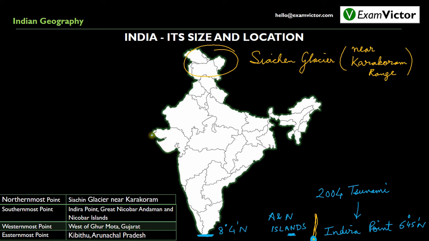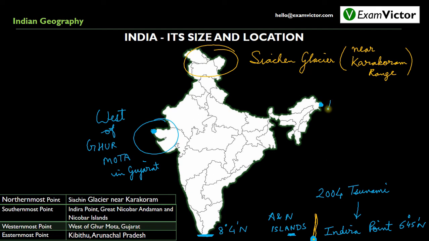Now the westernmost part of India is west of Ghuar Mota in Gujarat. Kibithu is the easternmost part of India. And as we can clearly see, Kibithu lies in the state of Arunachal Pradesh.